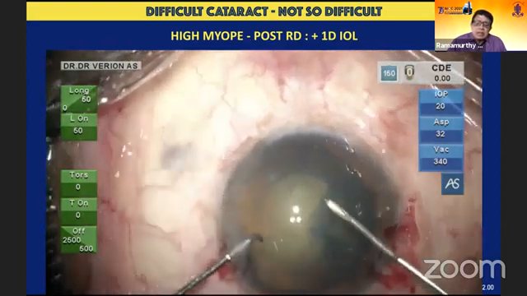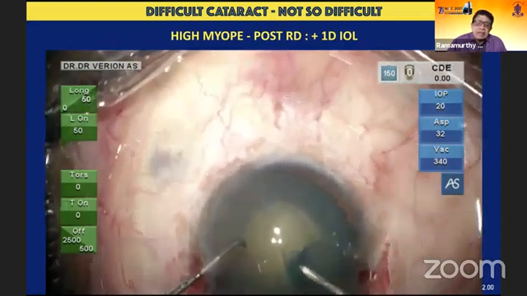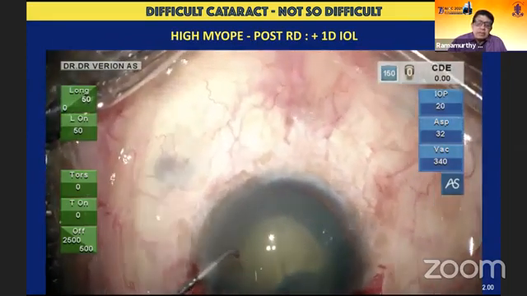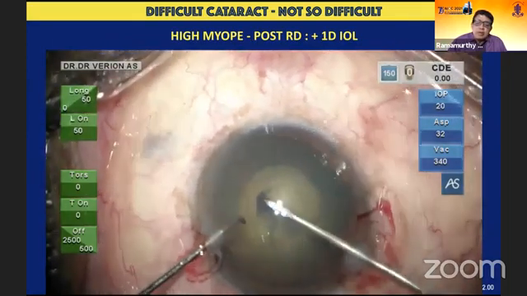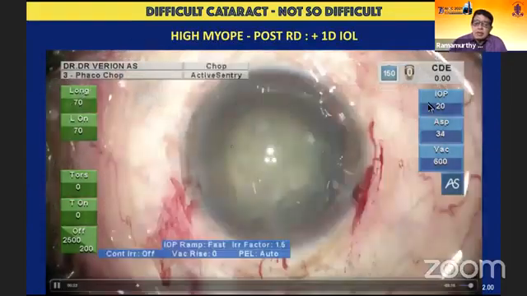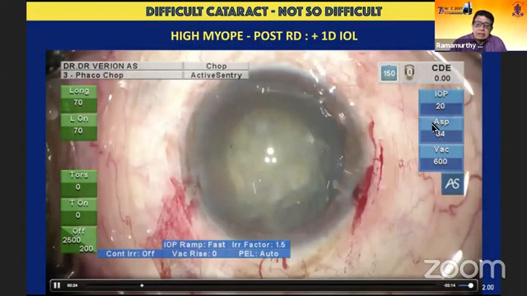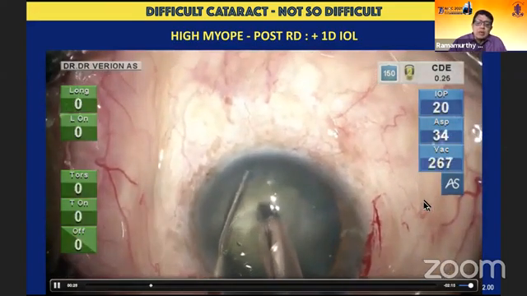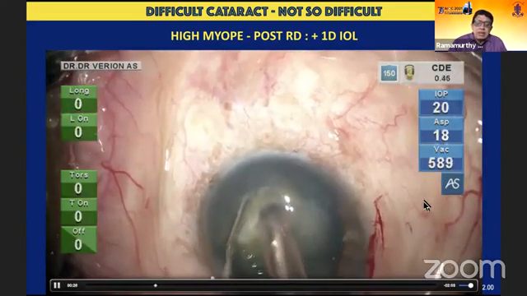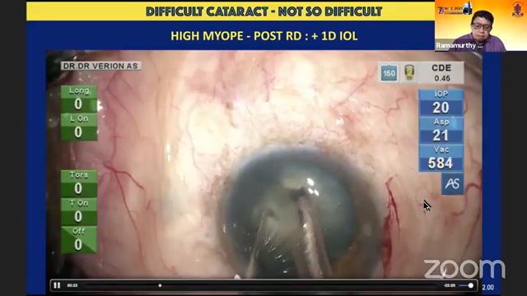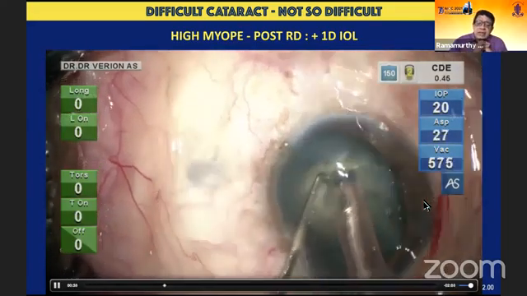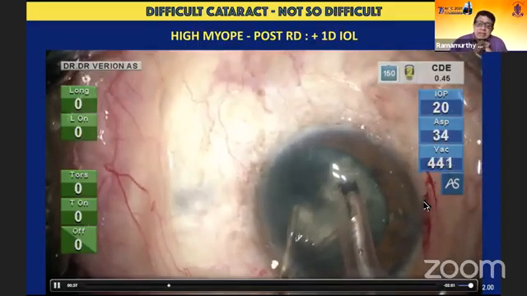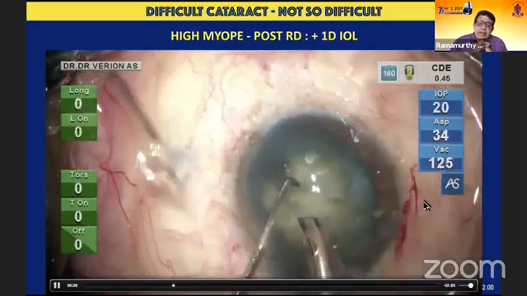And because of which the tendency for the intraocular chamber to be very deep is always there. As you can see over here, I kept my intraocular pressure at 20 and vacuum at 600. Here there is also an active sentry overlay, which gives a further level of safety. And I find that the active sentry actuation in these cases, I've seen to the end of this case, is even